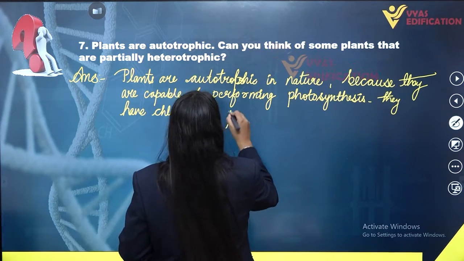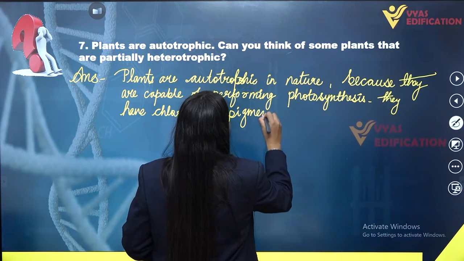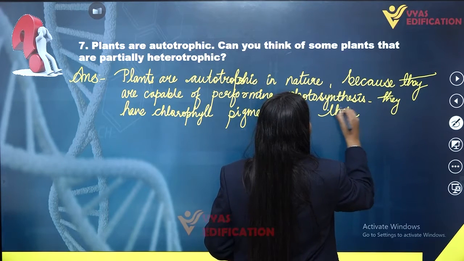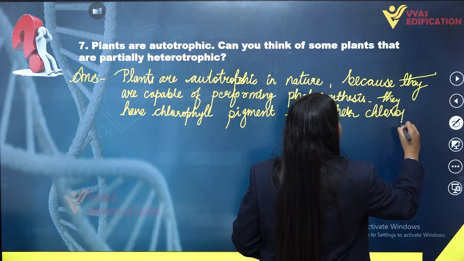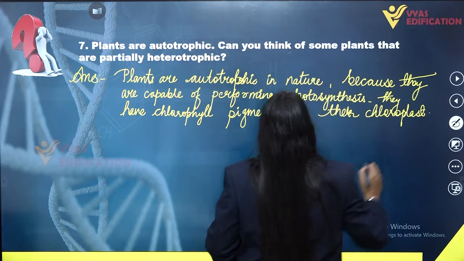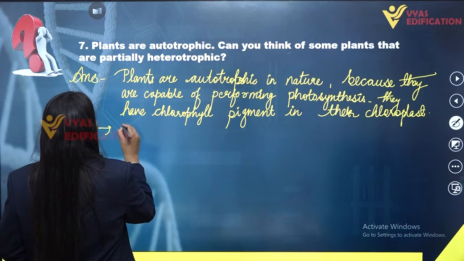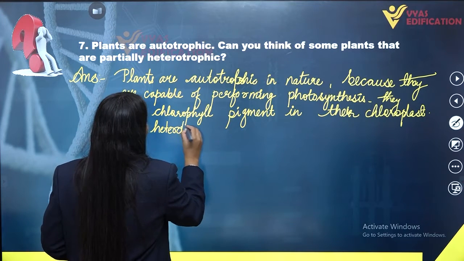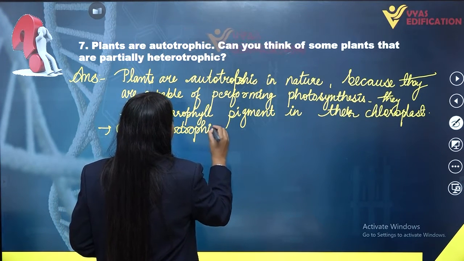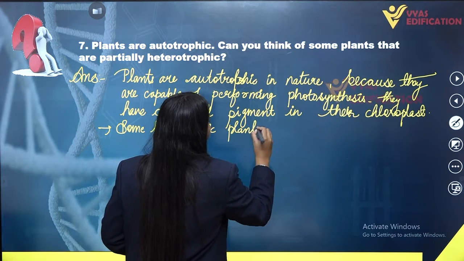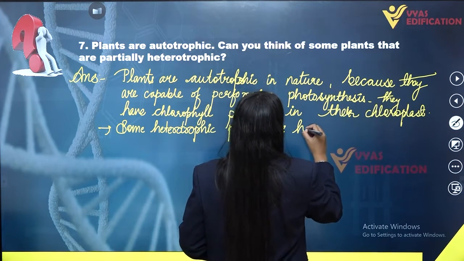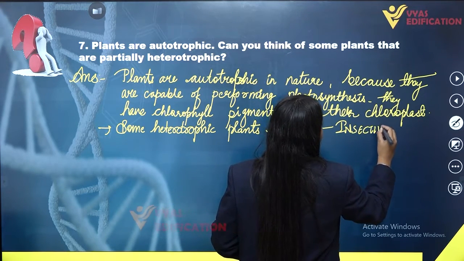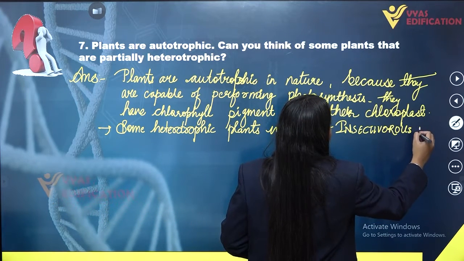So they have chlorophyll pigment in their chloroplast, so they are known as autotrophic organisms, but some heterotrophic plants we have, that is insectivorous plants.